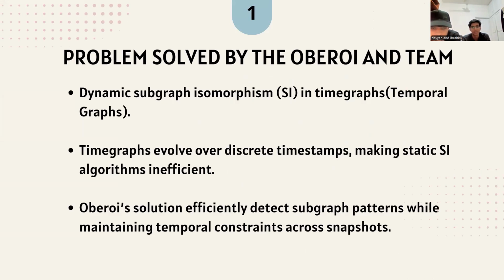on a snapshot-based representation. Unlike the previous models that aggregated temporal graphs into a single entity, this approach preserves the chronological order of snapshots, making it much more ideal for analyzing dynamic systems like social network systems and so on. This algorithm identifies all the induced subgraphs in the target graph that are isomorphic to a given dynamic pattern graph. Second slide, please.